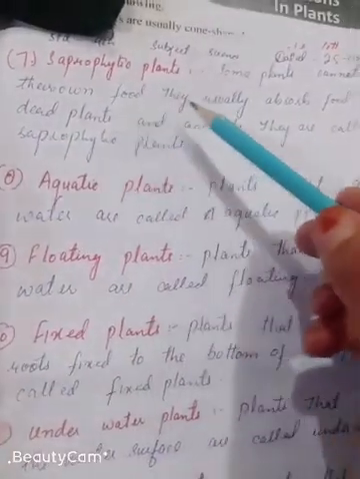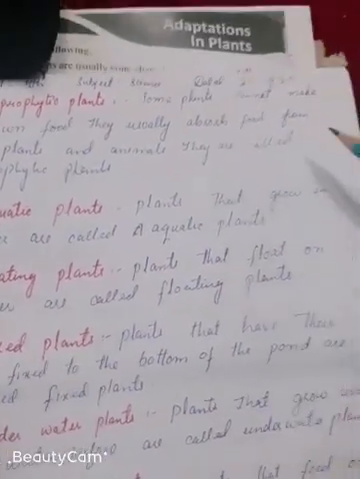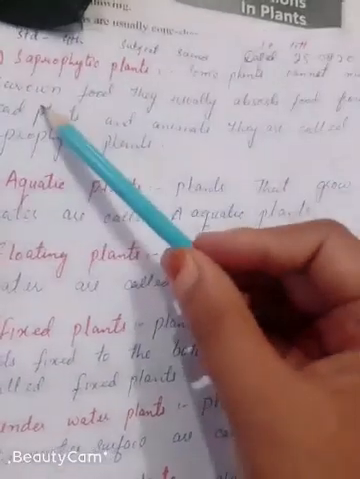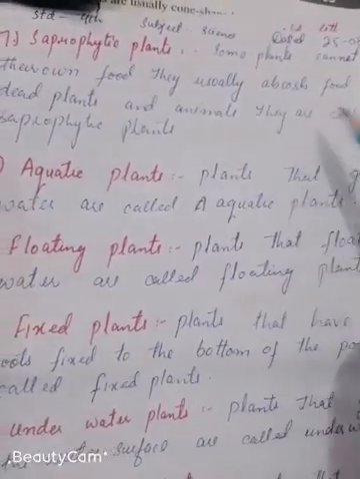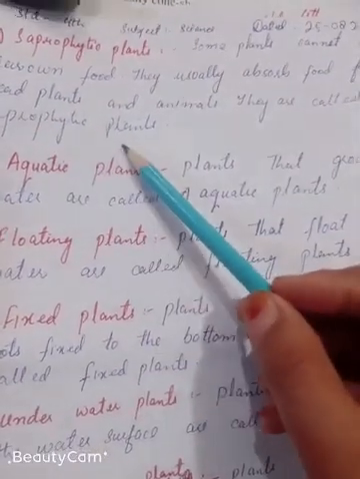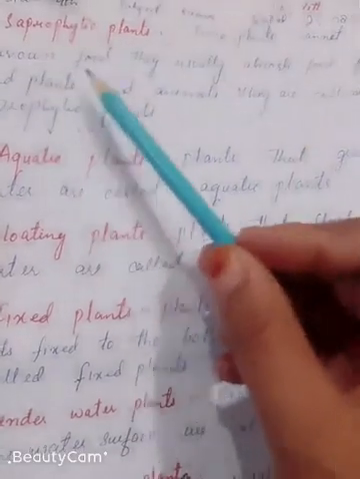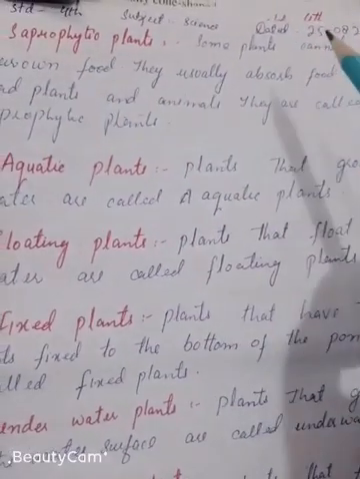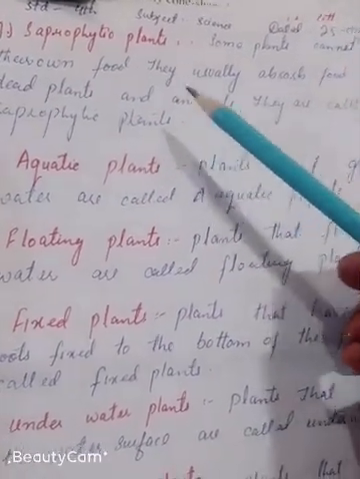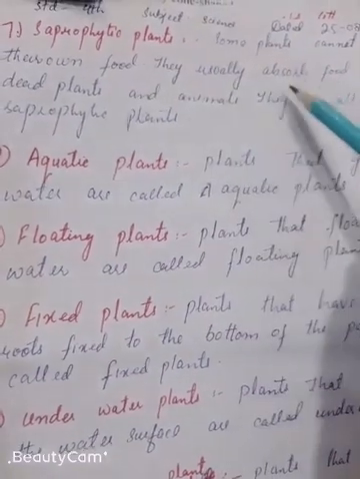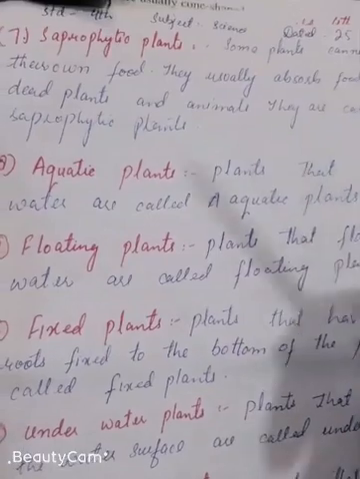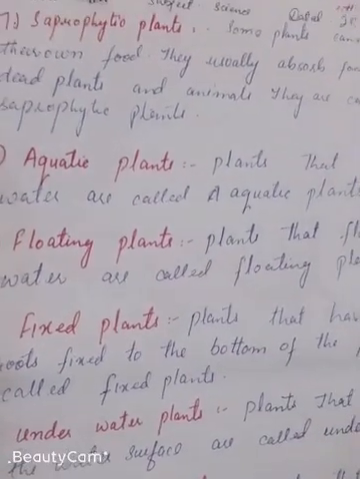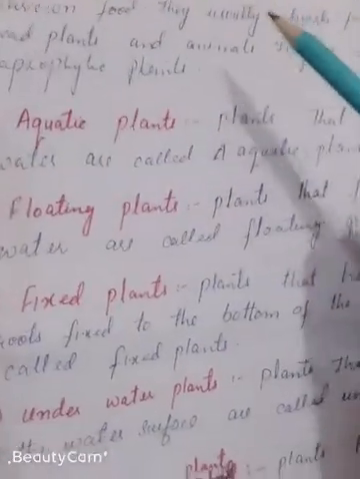The next one is saprophytic plants. Some plants cannot make their own food. They usually absorb food from dead plants and animals. They are called saprophytic plants.